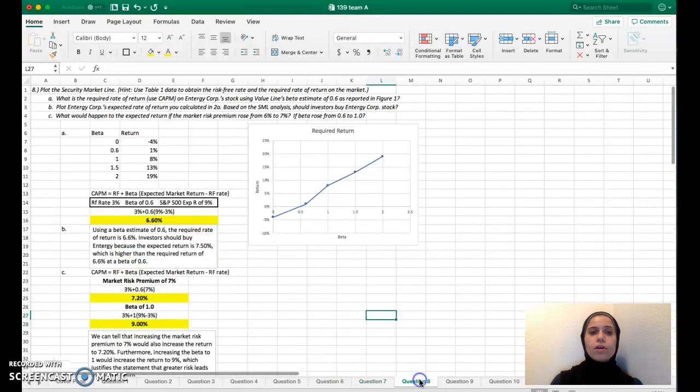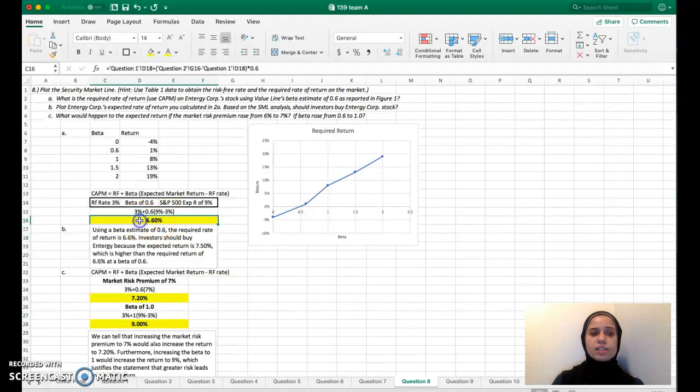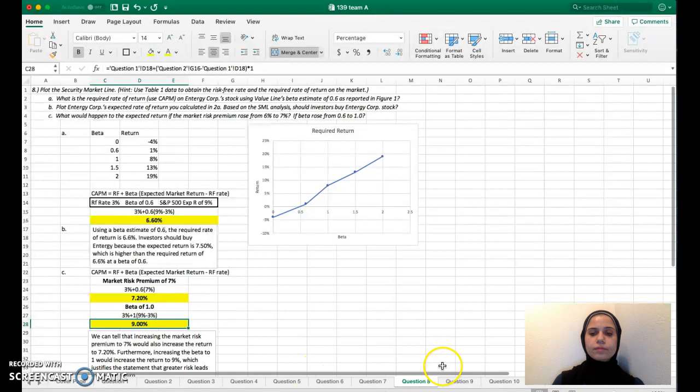Now on number 8, we are asked to plot the security market line and then find the required rate of return using the CAPM approach. Doing this gives us 6.6% expected return, but when we increase the market risk premium to 7%, we get an expected return of 7.2%, and when we increase the beta to 1, we get 9%, which makes sense because it is higher than that 6.6% because that was found using a beta of 0.6.